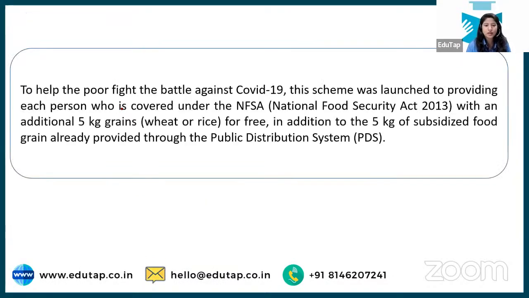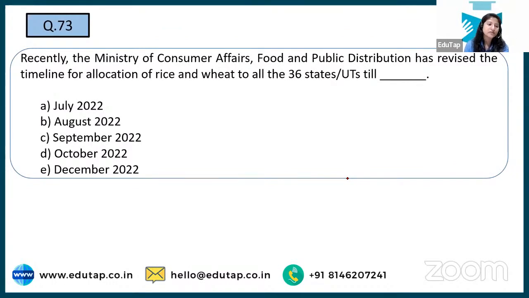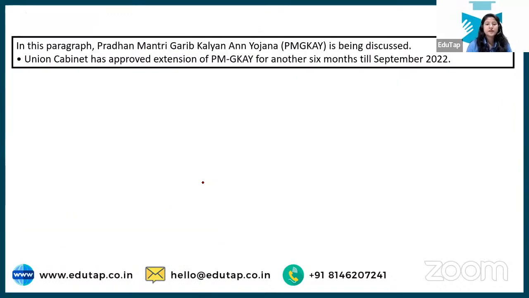Okay. Next, we are talking about helping the poor fight the battle of COVID-19. This scheme was launched providing each person who is covered under the national food security. Okay, so this scheme covered during the COVID time, and this is in accordance with the national food security. So I hope most of you can now understand what we are talking about. Yes, Shivam, it is Garib Kalyan Yojana that we are talking about. Okay, so here the Ministry of Consumer Affairs, Food and Public Distribution has revised the timeline, and now it has been extended till, Snehal and Shivam are saying option number C, right? Yes, that is till September 2022 that we are talking about.